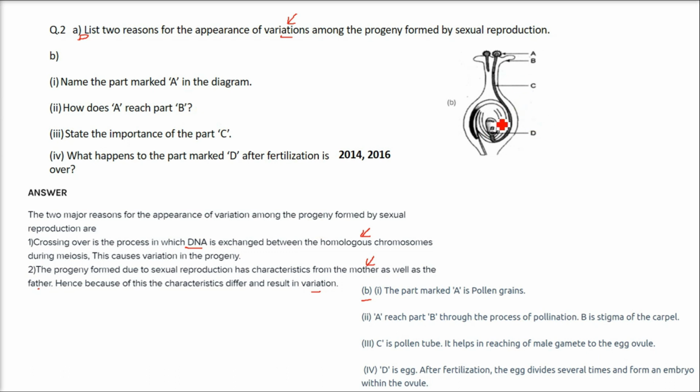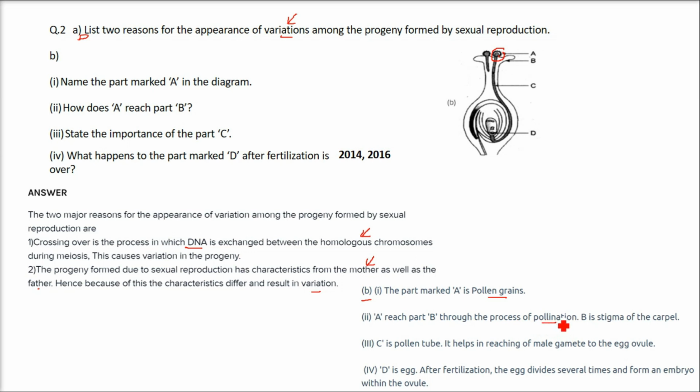Now the second part is for the plant. Name the part marked A in the diagram. What is this A? This is called the pollen grains. How does A reach part B? A reaches part B through the process of pollination.